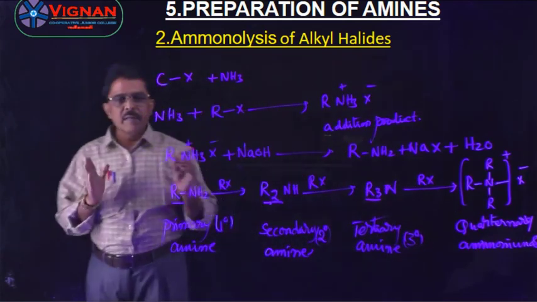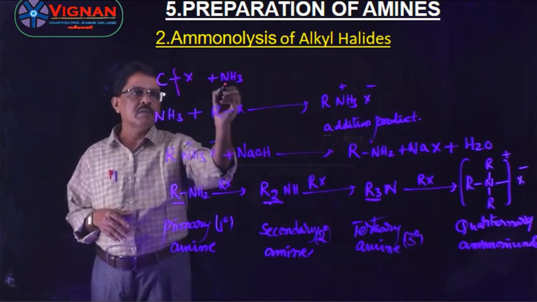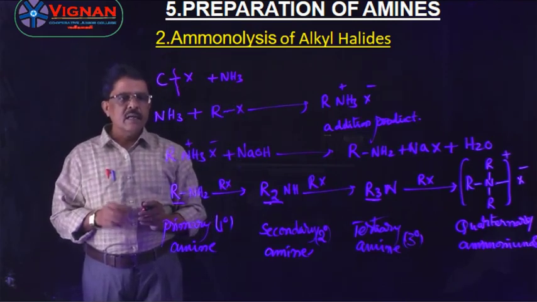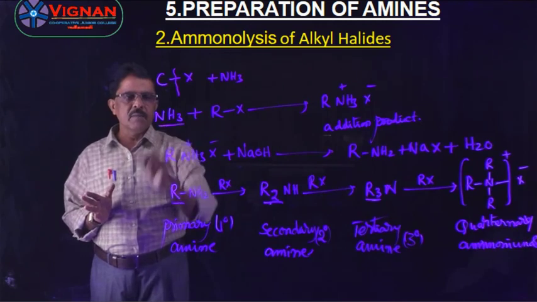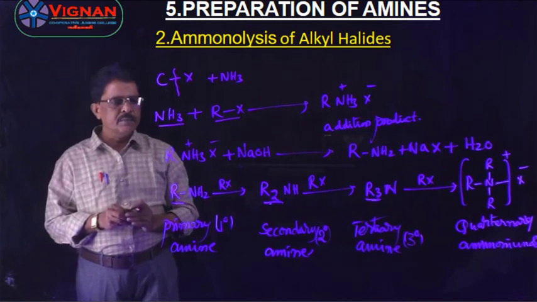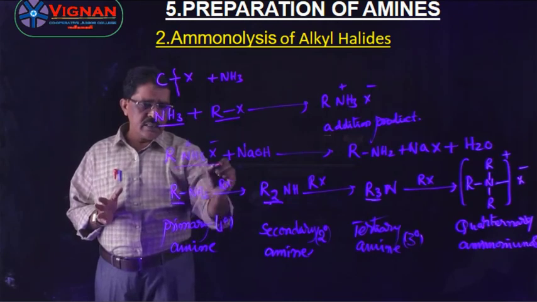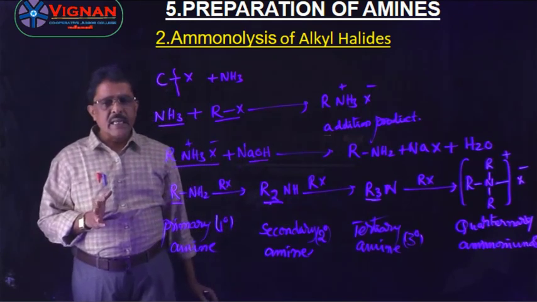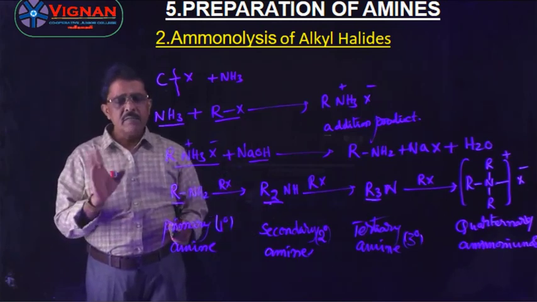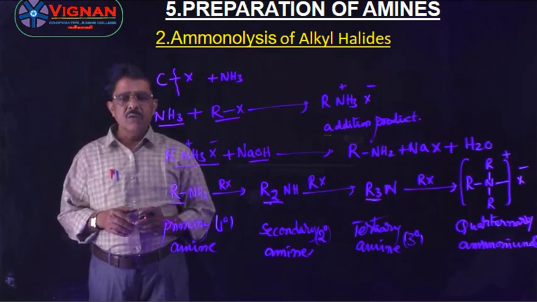So, what is meant by ammonolysis? Ammonolysis means the process of cleavage of the C-X bond with ammonia. In ammonolysis, ammonia reacts with alkyl halide to form an addition product. Then, to get the primary amines, when this addition compound is treated with alkali, NaOH, it gives amines. We can prepare the 3 types of amines: primary, secondary, tertiary amines, by ammonolysis of alkyl halides.